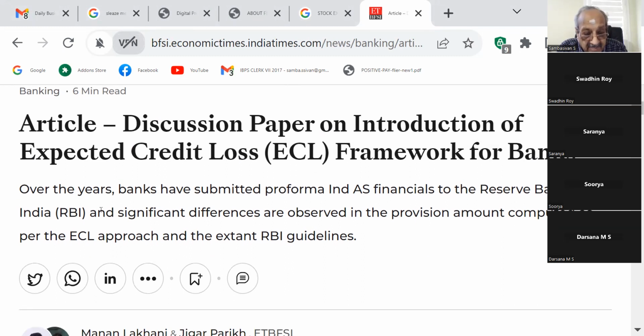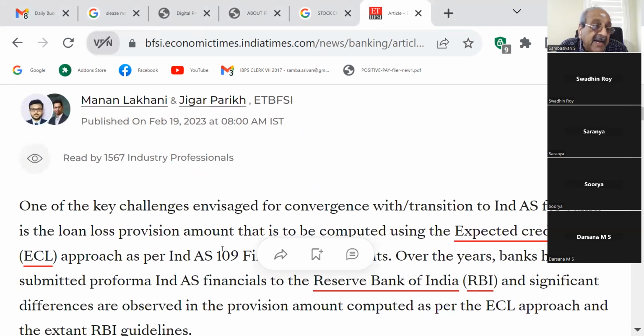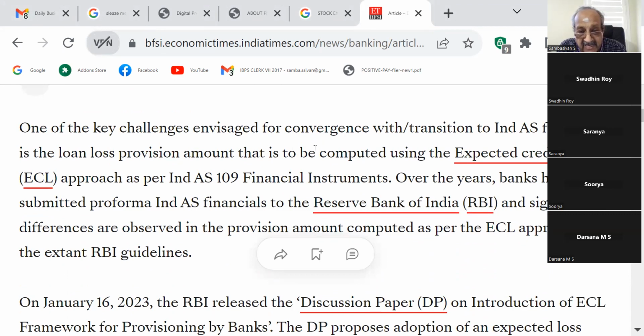Here it goes like this. Over the years, banks have submitted pro forma Ind-AS financials to the Reserve Bank of India, and significant differences are observed in the provision amount computed as per the ECL approach and the extant RBI guidelines. One of the key challenges envisaged for convergence with transition to Ind-AS for banks is the loan loss provision amount that is to be computed using the expected credit loss approach as per Ind-AS 109 financial instruments.